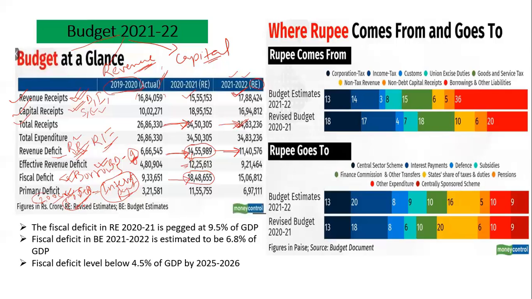Which situation is better? As I told you, primary deficit is fiscal deficit minus interest payment. So x minus y is equal to 200 in one case, and in the next case x dash minus y dash is equal to 500.